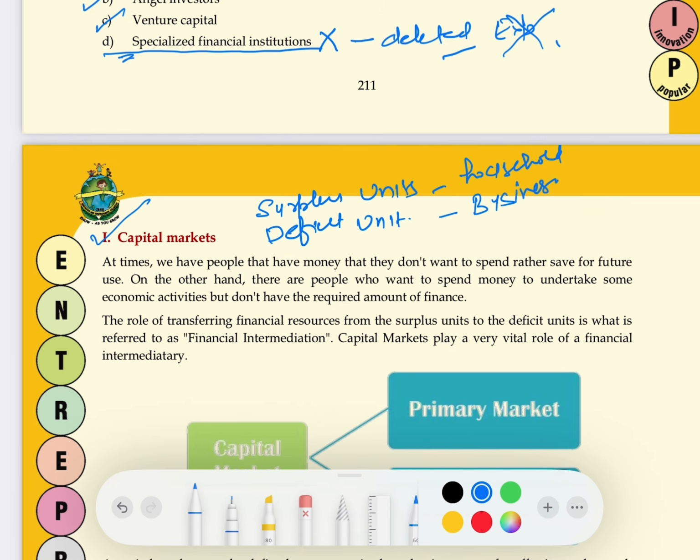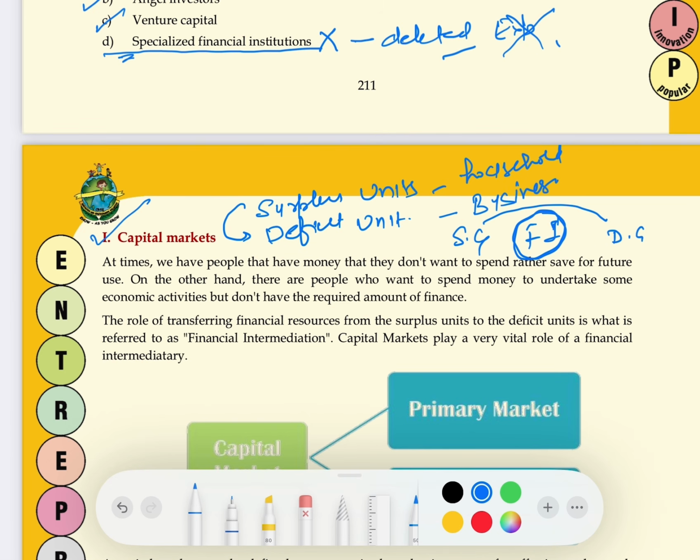So what is needed now? We need someone who can transfer the resources from surplus unit to deficit unit, who can transfer the finances from surplus unit to deficit unit. This transfer of financial resources from surplus unit to deficit unit is called financial intermediation.